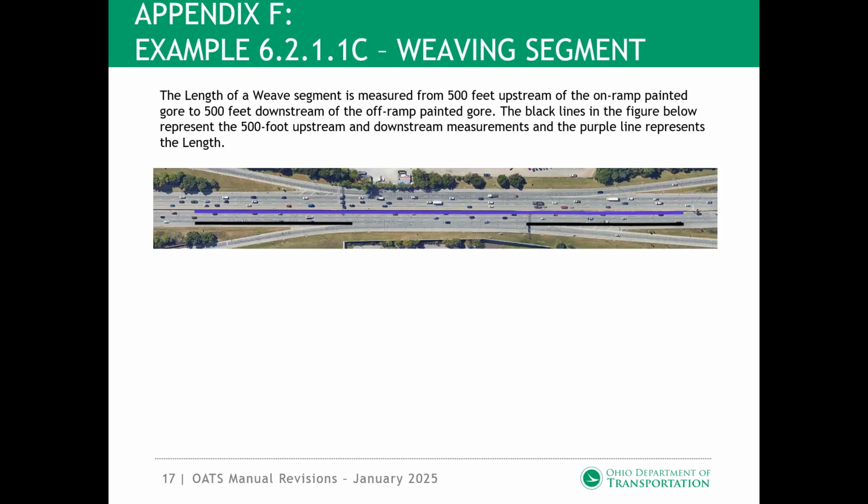Example 6.2.1.1c, weaving segment. The length of a weave segment is measured from 500 feet upstream of the on-ramp painted gore to 500 feet downstream of the off-ramp painted gore. The black lines in the figure below represent the 500-foot upstream and downstream measurements, and the purple line represents the length.